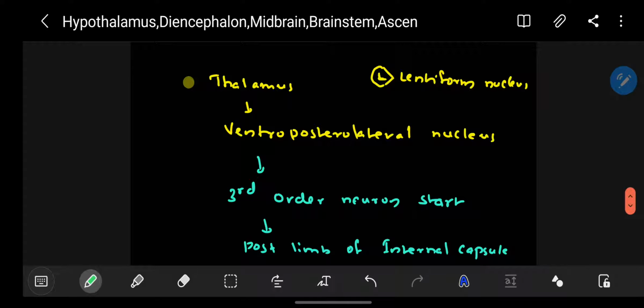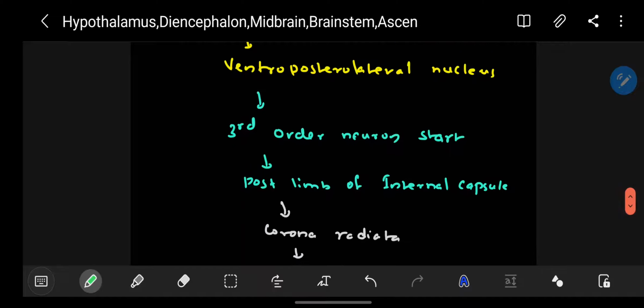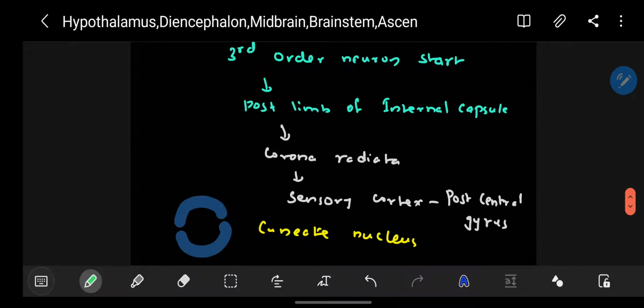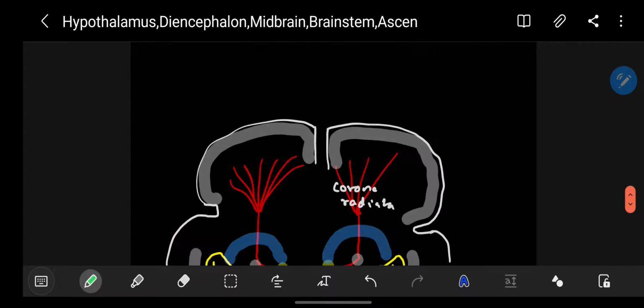So at the thalamus, from the ventro-posterolateral nucleus, the third order neuron will start, and through the posterior limb of internal capsule, here you can see it will spread the fibers, which is called corona radiata, to the cerebral cortex, especially the post-central gyrus.